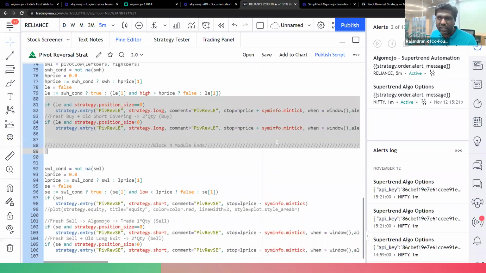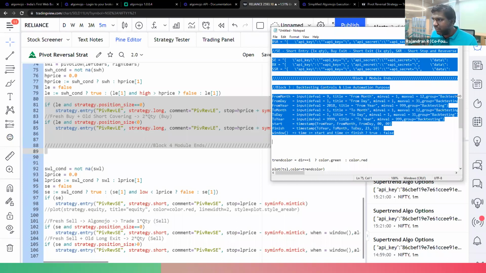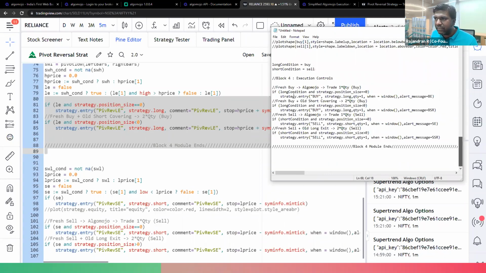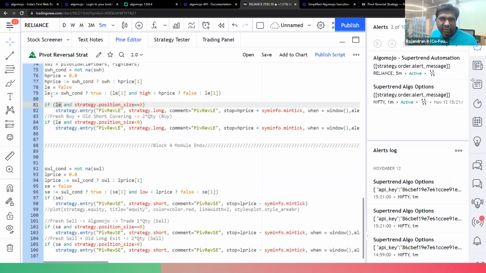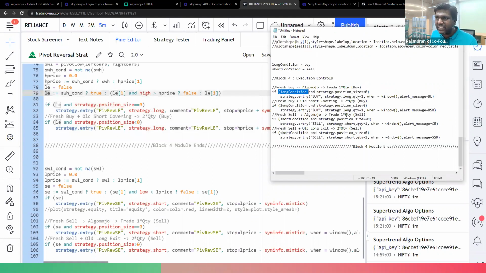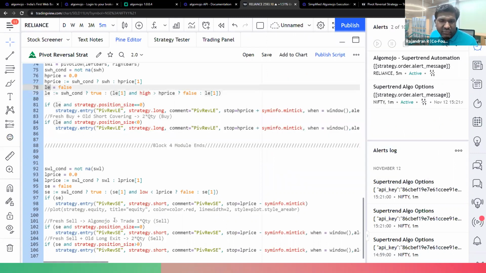The only difference is that in the Supertrend code, you might be having a long condition, whereas here LE stands for long entry and SE for short entry. In my case, I finally derived into long condition and short condition. That is the only thing. Rest everything is going to be the same.